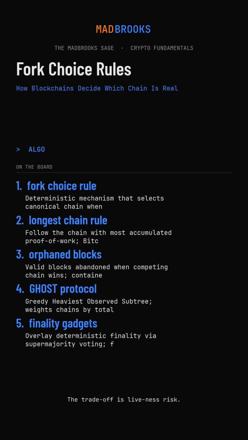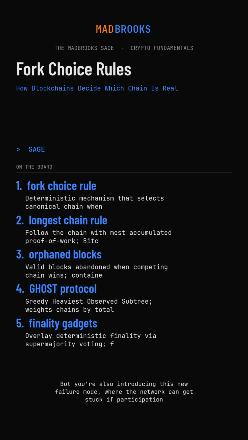The trade-off is liveness risk. If more than 1/3 of validators go offline, the chain cannot finalize, though it continues producing blocks. That's a fundamentally different security model. Instead of saying an attacker would probably fail to reverse this, you're saying an attacker would definitely lose a massive amount of staked capital if they tried.